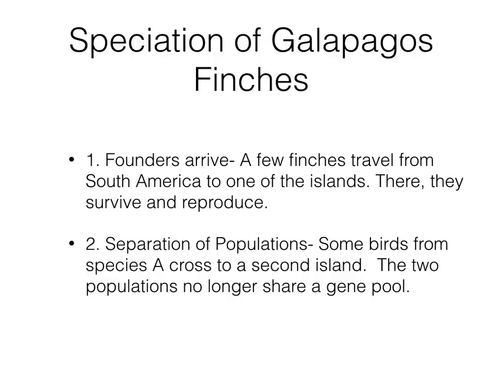So how the Galapagos finches speciated. A few finches travel from South America to one of the islands. There they survive and reproduce. Separation of population. Some birds from species A cross to a second island. Two populations no longer share a gene pool. So because of this speciation, because they're separate, again, they're in different places, so this would be allopatric. They don't share a gene pool. Okay? The gene pool doesn't work anymore. All right? It doesn't flow back and forth.